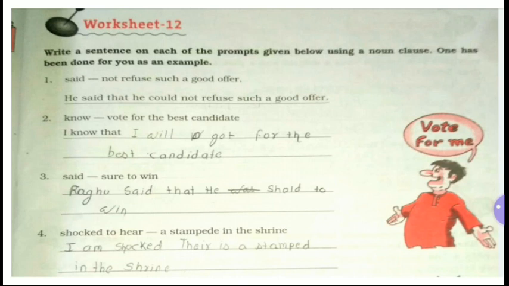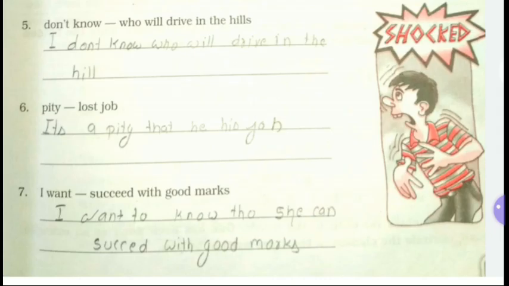Now make the sentence, I am shocked to hear that many persons died in a stampede in the shrine. Now fifth number prompts, don't know who will drive in the hills. Now the sentence, 5 number sentence which you have to frame, I don't know who will drive in the hills.